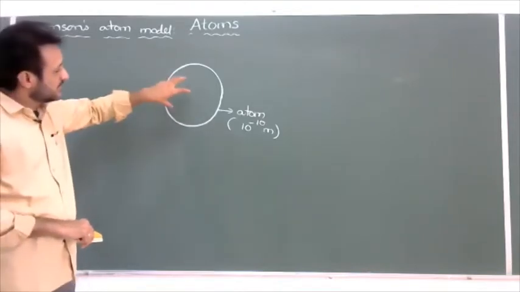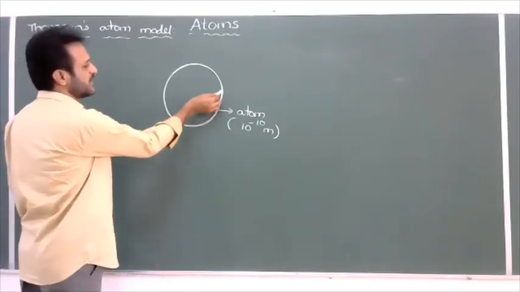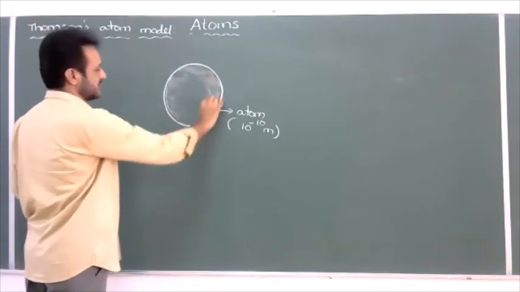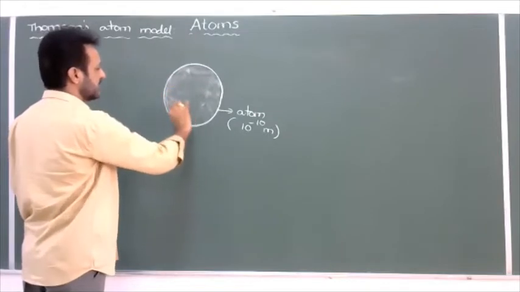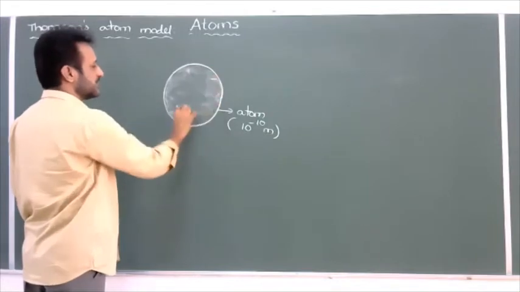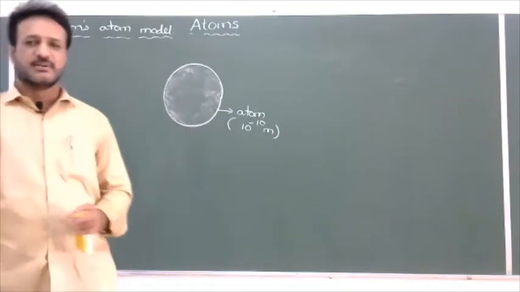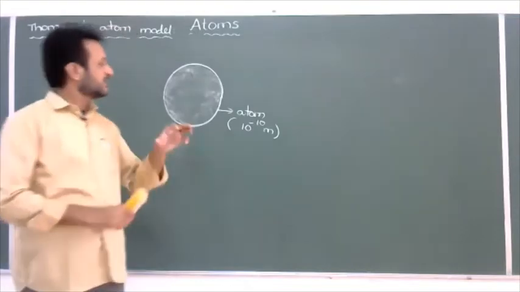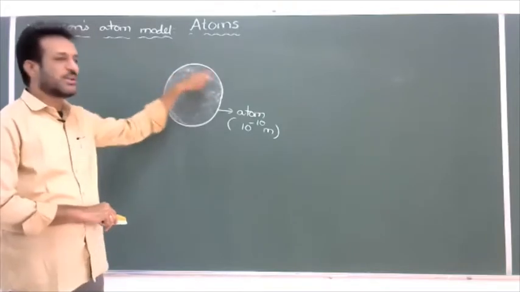But what about the inside of the atom? What Thomson thought was that the total positive charge of the atom was distributed uniformly throughout the atom, like this. The positive charge is distributed uniformly, not at a particular point. Throughout the atom, the positive charge and mass were distributed uniformly, like the red matter in a watermelon. If you take a watermelon, inside there is red matter, which can be compared here with the total positive charge.